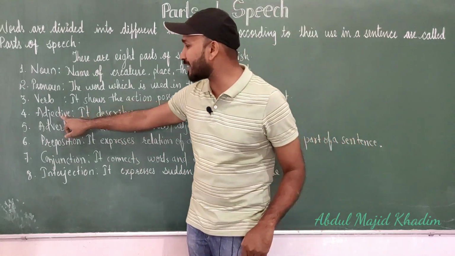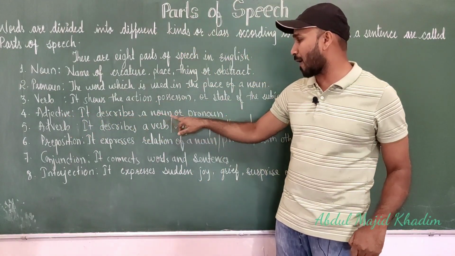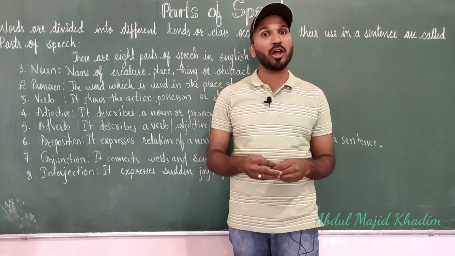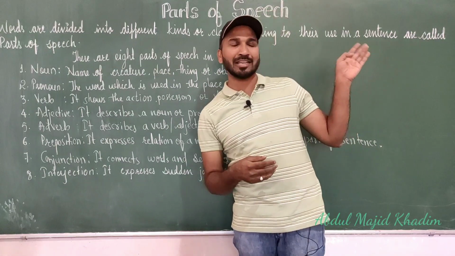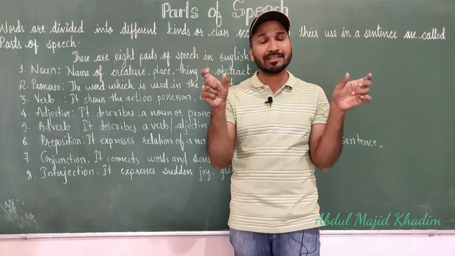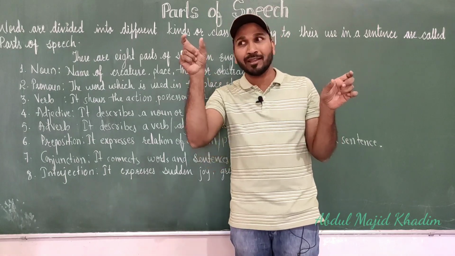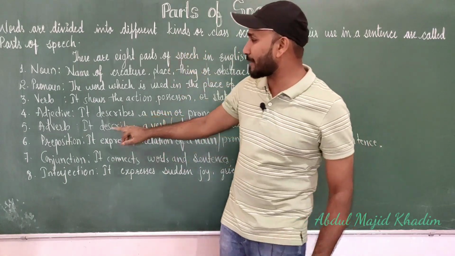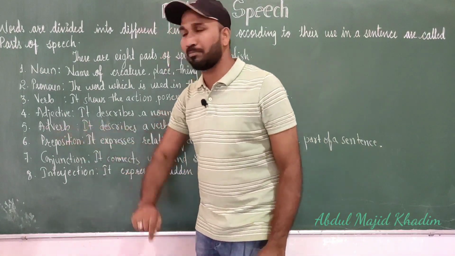So the definition of adjective is, it describes a noun or pronoun. It describes how the noun is or how the pronoun is. She is intelligent. So she is a pronoun, and I am saying that the word intelligent is describing she. Clear? Now next, come to adverb.